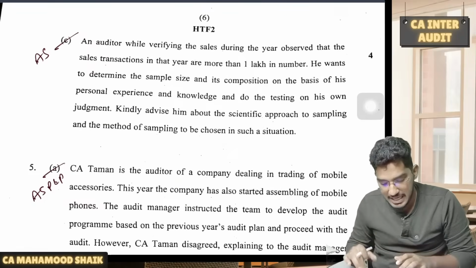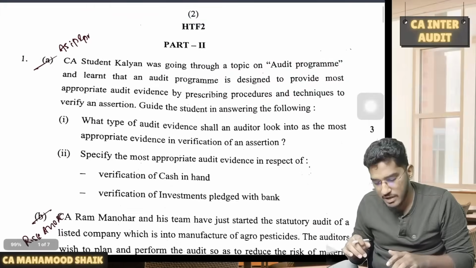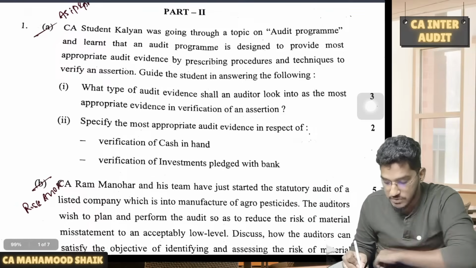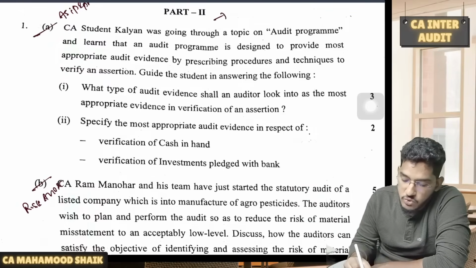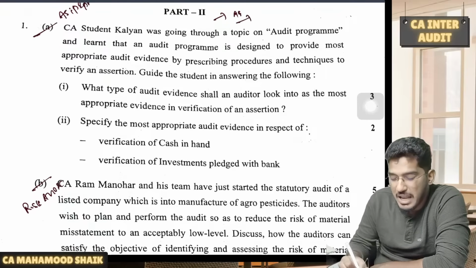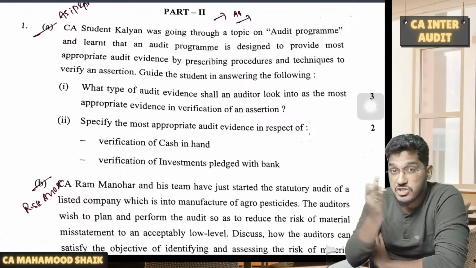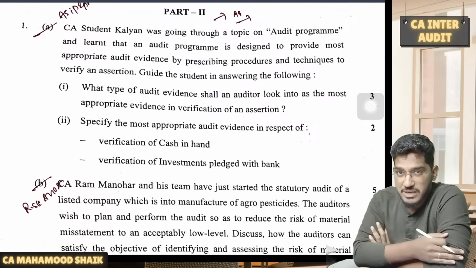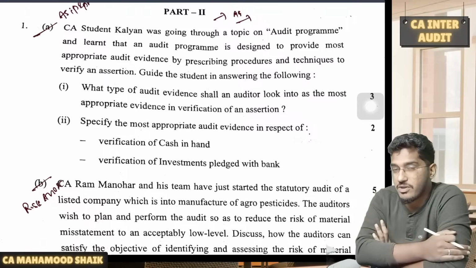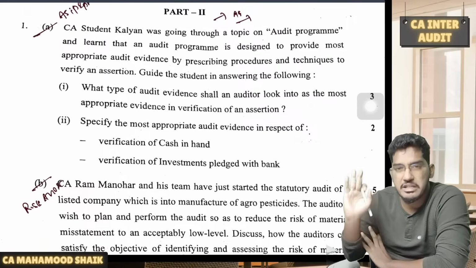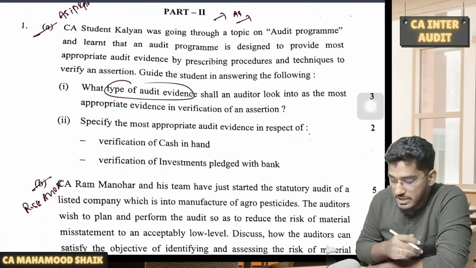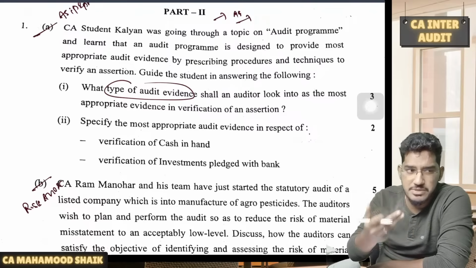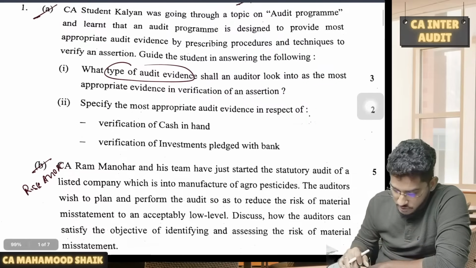Now coming to the descriptive questions, as I have told, descriptive was comparatively easy, much more of the expected kind of questions. So the first question you will be able to find if you look at our material, audit strategy, planning and program, the last question. In most of the assertions, much of the evidence will be obtained from different sources. Out of that, you have to weigh which will provide the maximum evidence. Before the materiality discussion, straight away a question, guys. What type of audit evidence does the auditor generally look into? Most appropriate evidence. Sometimes inquiry, sometimes inspection. So all that will be there.